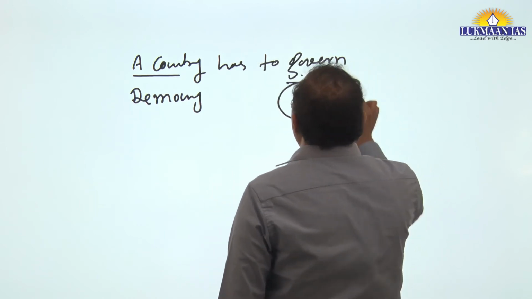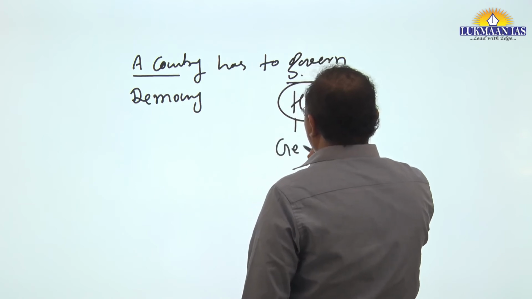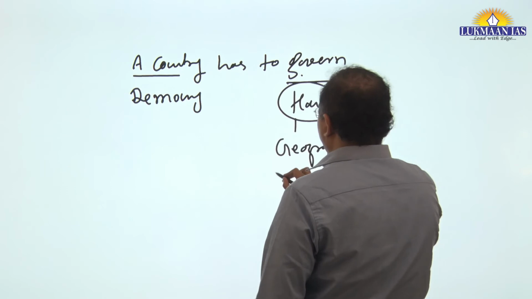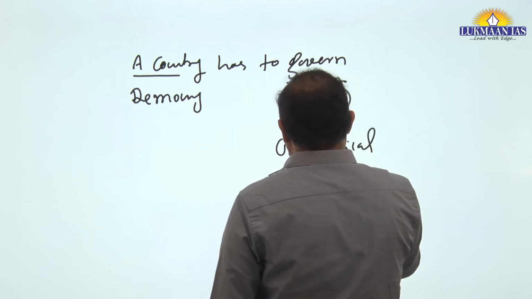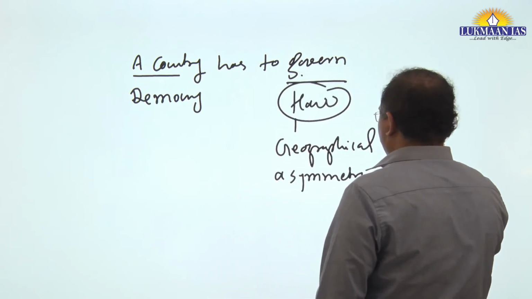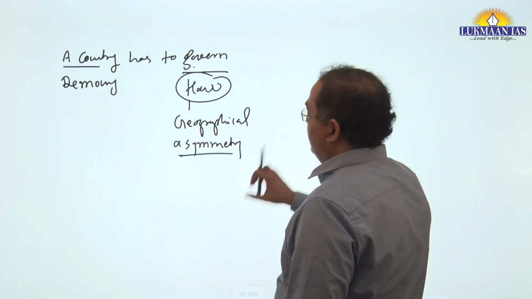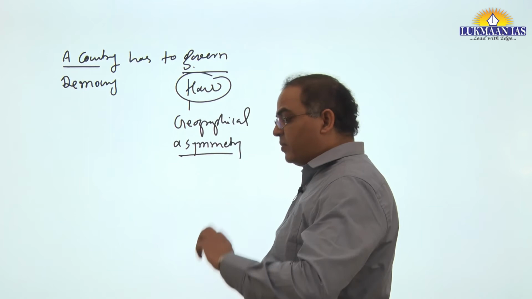Can it govern when there is a geographical asymmetry? This is a problem unsolved.